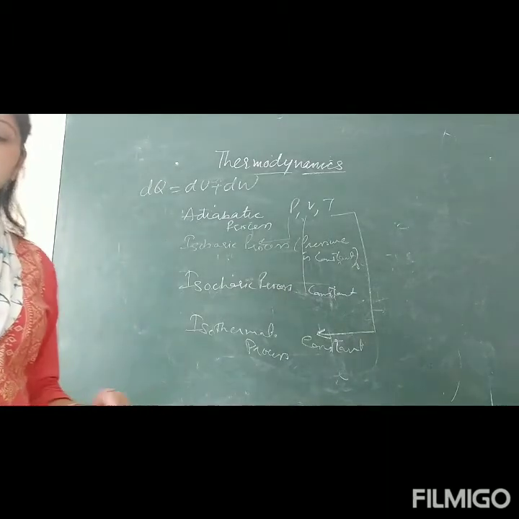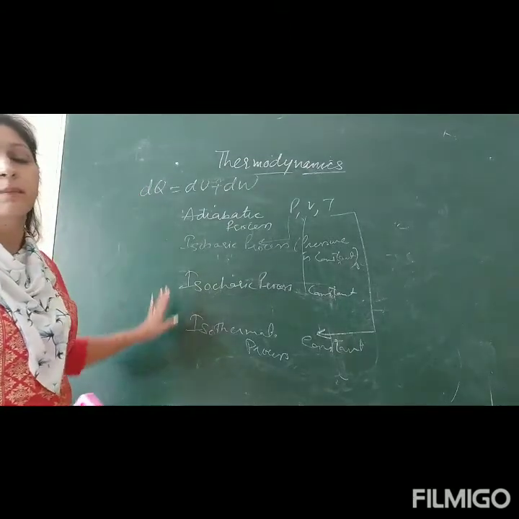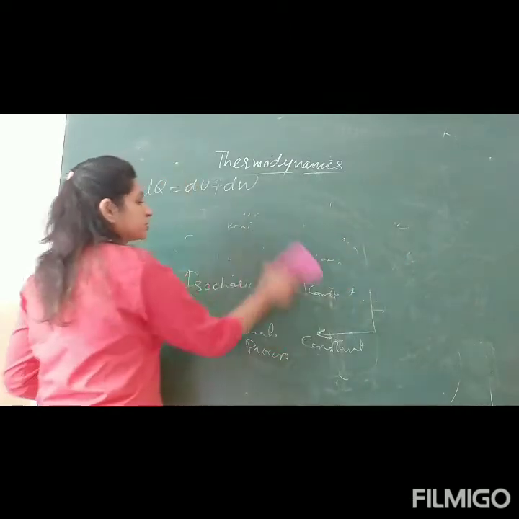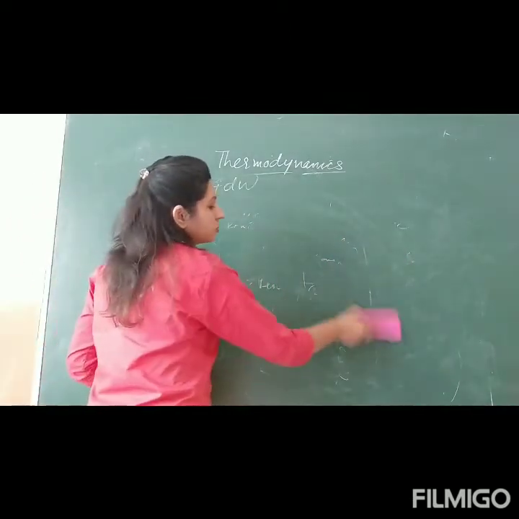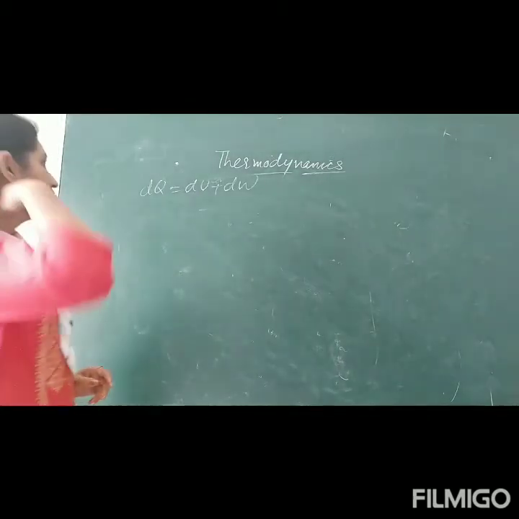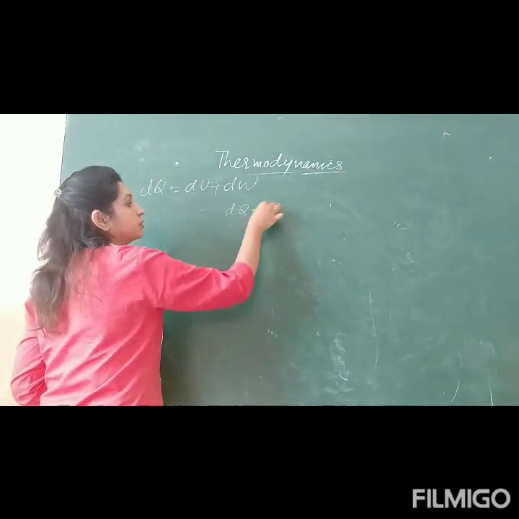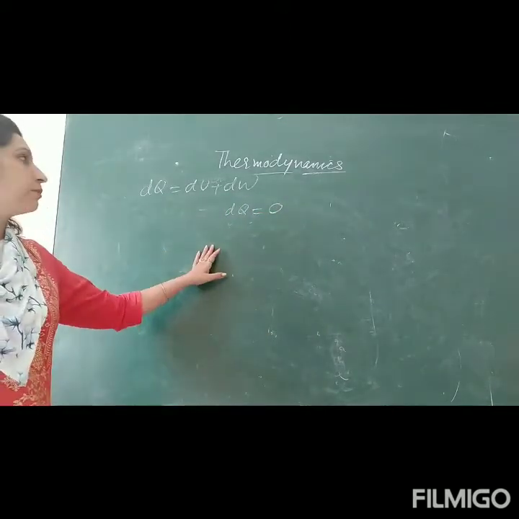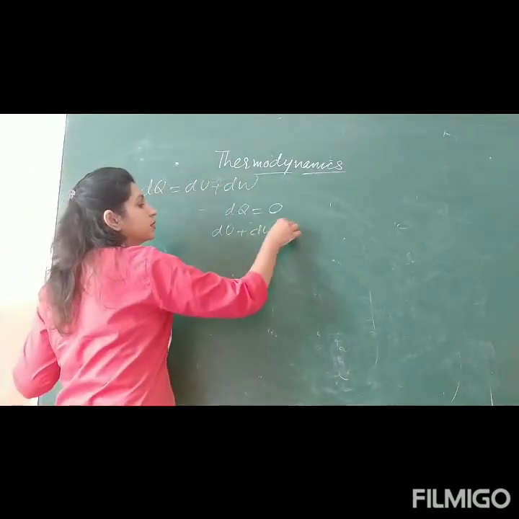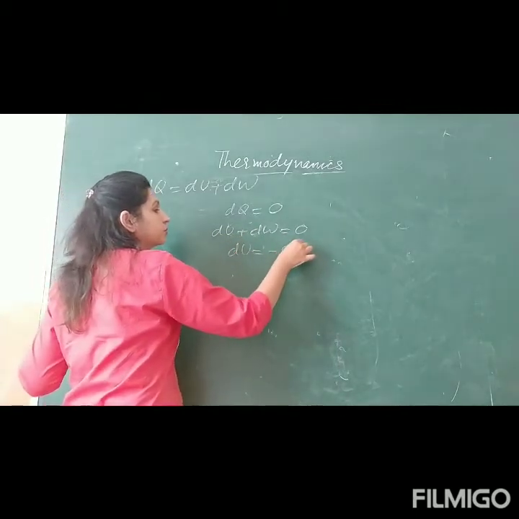Okay, so these are different kinds of process. Now we will see how the first law of thermodynamics is applied to all these processes. First we will start with the adiabatic process. So what will happen in an adiabatic process? For an adiabatic process, there is no exchange of heat, meaning dq is 0. So it means du plus dw is equal to 0, or we can say du is minus of dw.